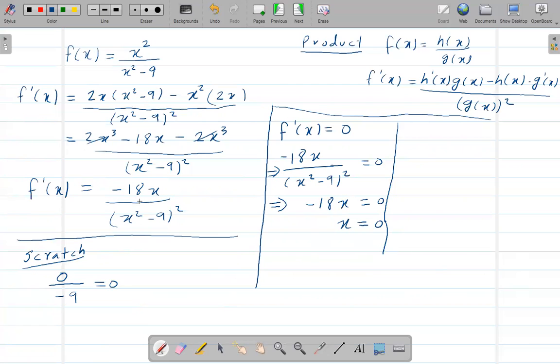So how can we find that? When you deal with a fraction, we get undefined when we have a 0 on the bottom. It doesn't matter whatever we have on the top. Anything on the top divided by 0 is always undefined.